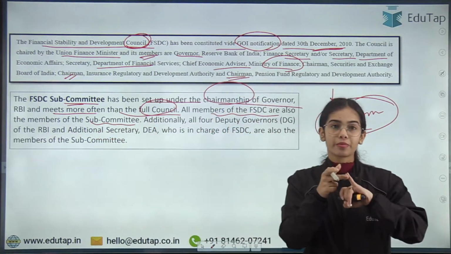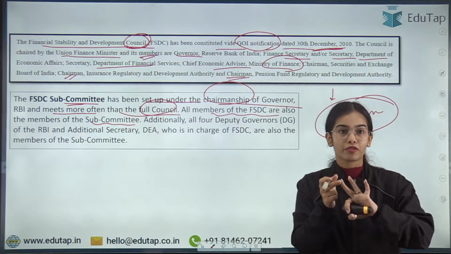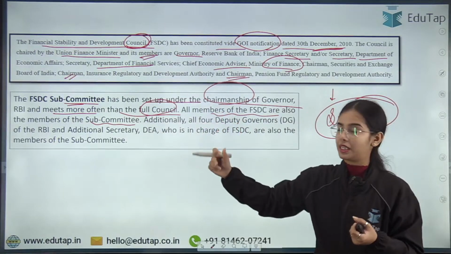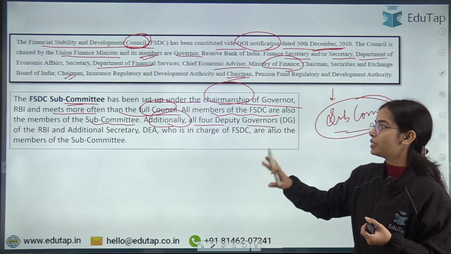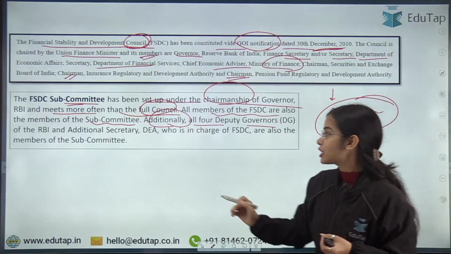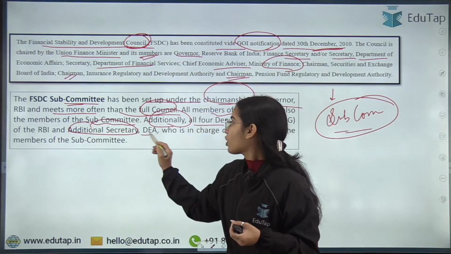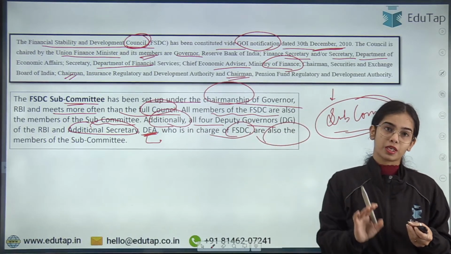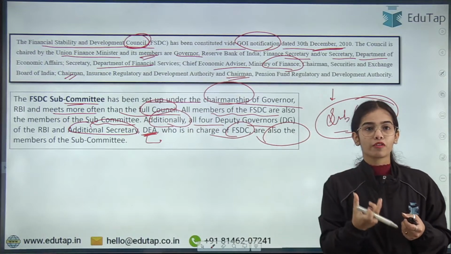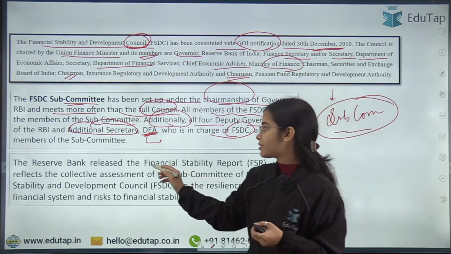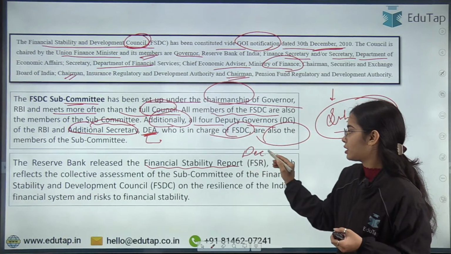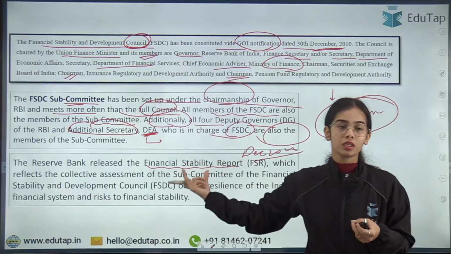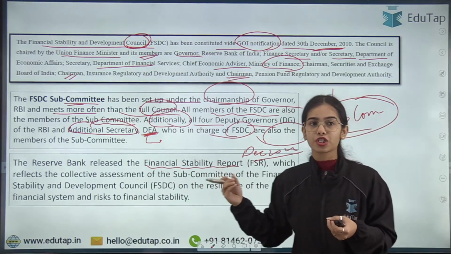That is, the chairman of SEBI, the chairman of PFRDA, the chairman of IRDAI, as well as the other important heads are also members of the subcommittee. Additionally, all 4 deputy governors of the Reserve Bank of India and the additional secretary of the Department of Economic Affairs, who is in charge of FSDC, are also members of the subcommittee. So the important people are members of the subcommittee, and this report, the Financial Stability Report, is prepared with their collective assessment.